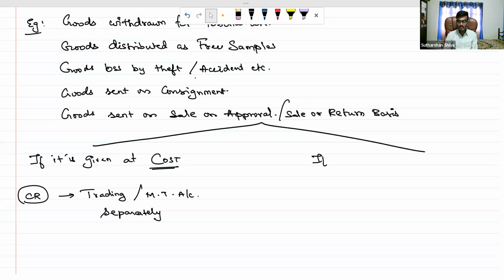Suppose if it is given at selling price, at selling price கொடுத்திருக்காங்க அப்படின்னா add to sales, இது கூட ஆட் பண்ணிக்கோங்க.